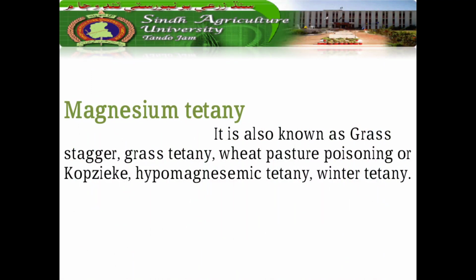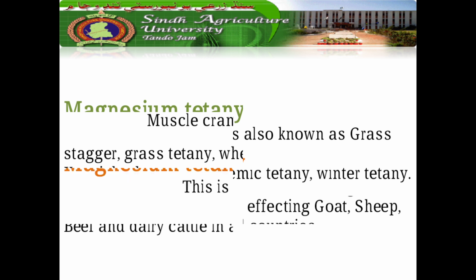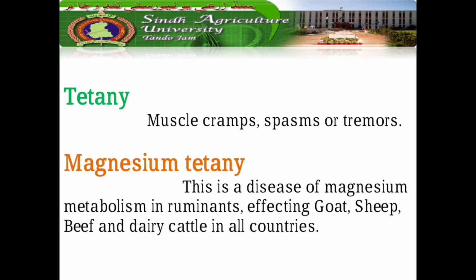First of all, magnesium tetany is also known as grass staggers, grass tetany, wheat pasture poisoning, or copsic, hypomagnesiemic tetany, or winter tetany. So these are the synonyms of magnesium tetany. Now what is tetany? First of all, we should know that tetany refers to muscle cramps, spasms and tremors, as usually happens in the tetanus of the horse or other animals.